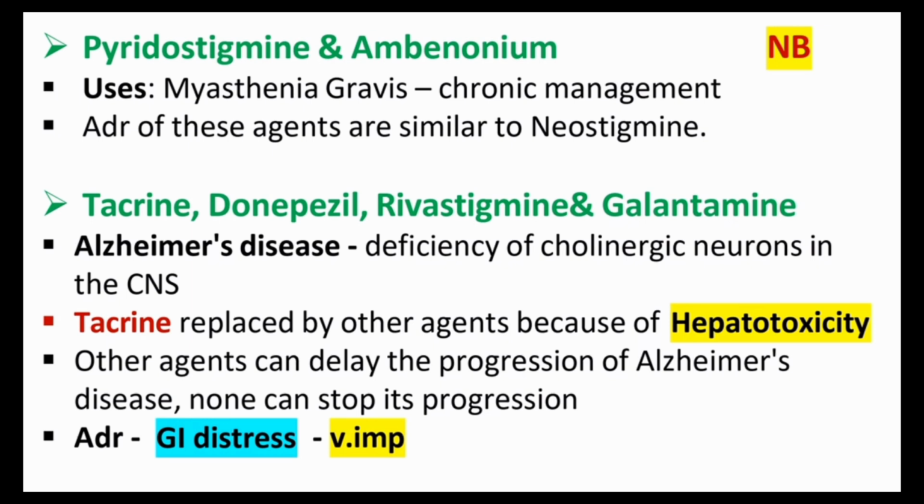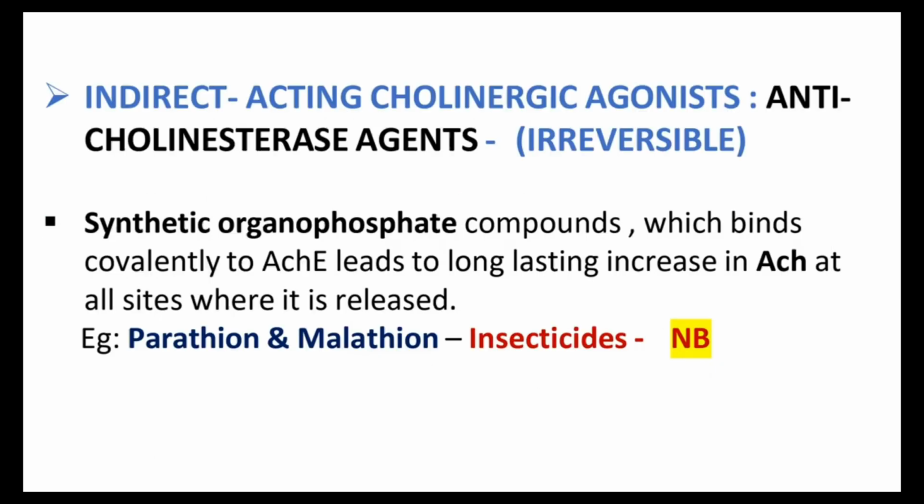And then the next section we are discussing here. The first one we discussed was indirect acting reversible. The next one is indirect acting irreversible. These are synthetic organophosphate compounds which bind covalently to acetylcholinesterase and lead to a long-lasting increase in acetylcholine. This agent is called irreversible, because of how it acts irreversibly. The examples are very important: parathion and malathion. These are mainly used as insecticides.